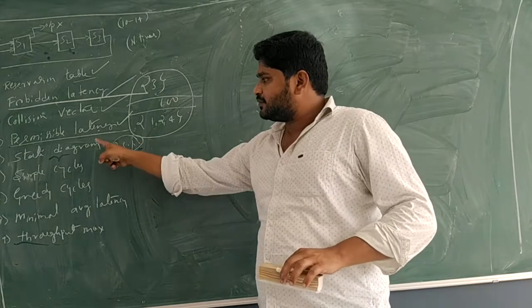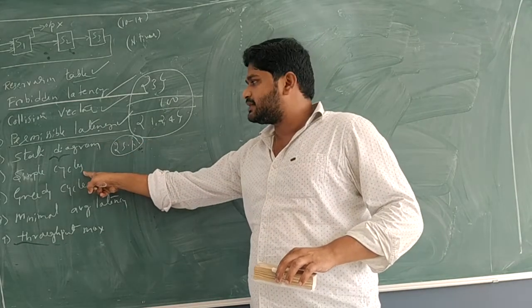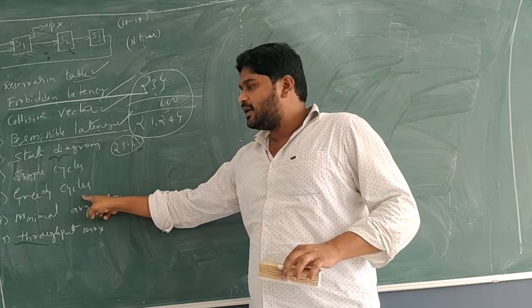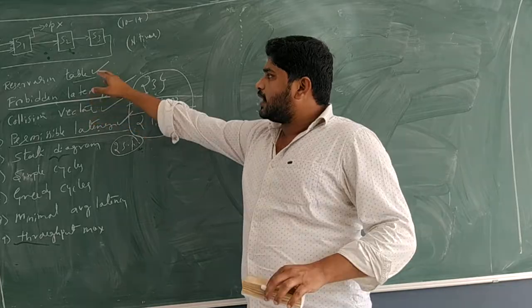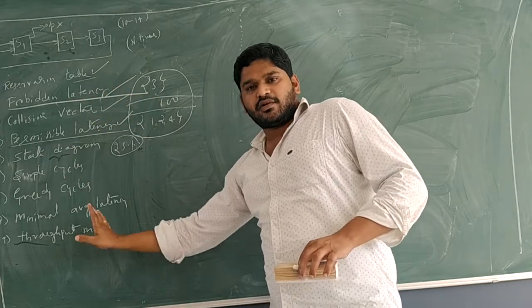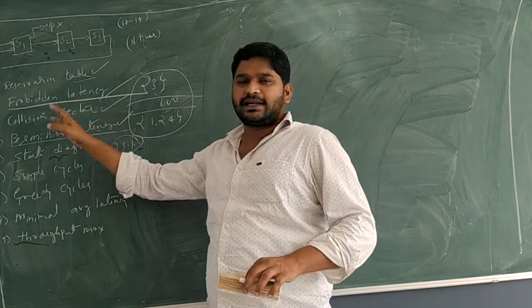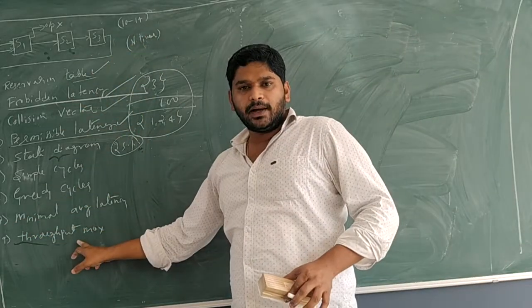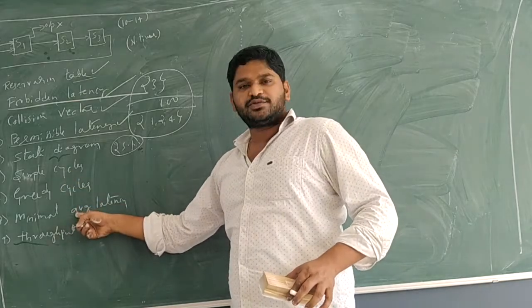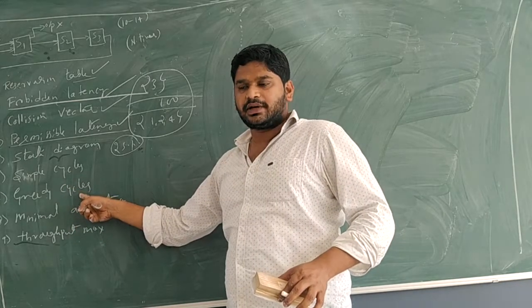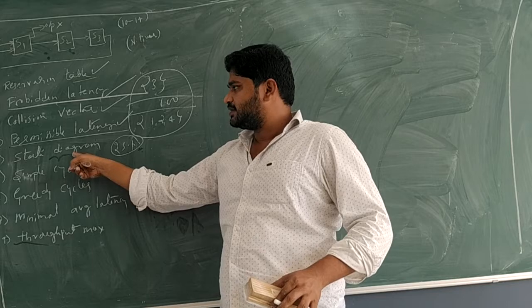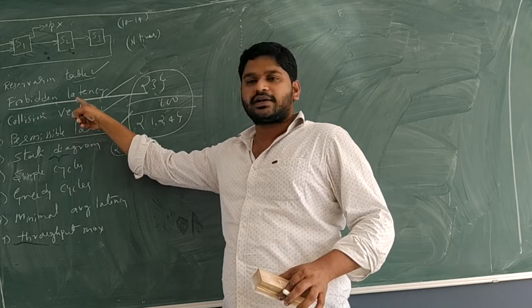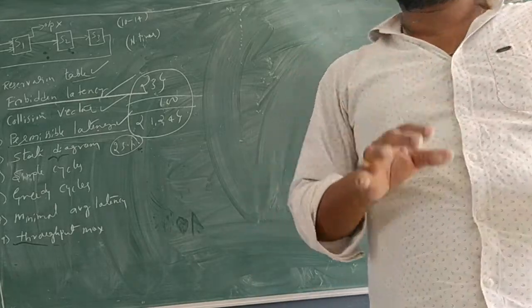Based on the state diagram, you are able to get the simple cycles. From the simple cycles, you are going to calculate the greedy cycles and the rest. So, if you write the reservation table wrong, everything is wrong. If you calculate the forbidden latency wrong, the rest is all wrong. Meaning, to get the correct maximum throughput, the minimal average latency and the greedy cycles should be correct. And to get this, the state diagram should be correct. To get the state diagram, the permissible latency, collision vector, and forbidden latency, everything should be correct.